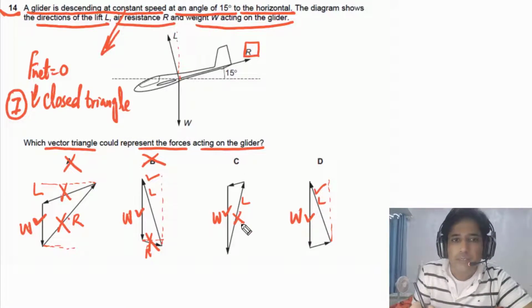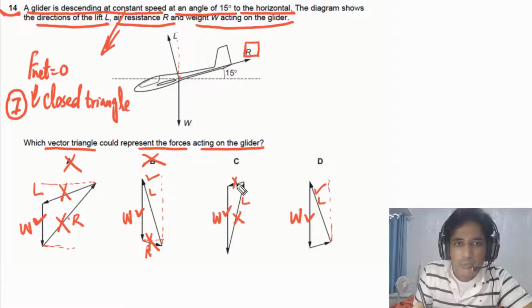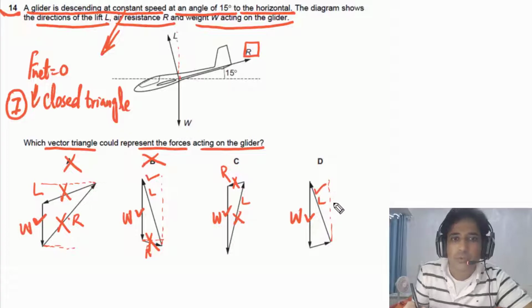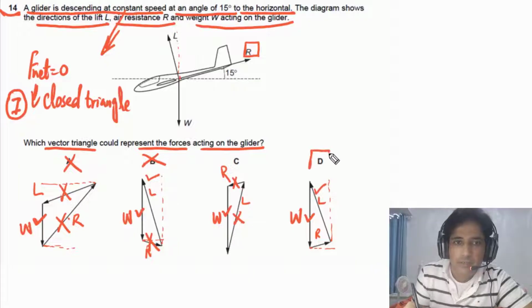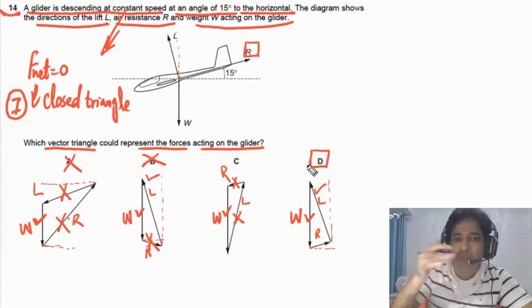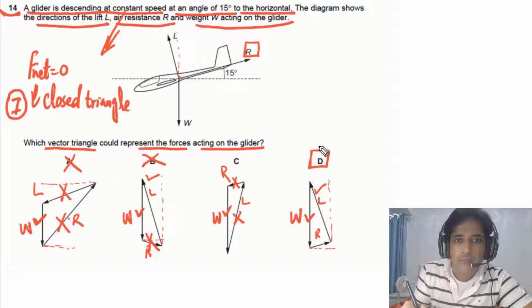If you look at C, C is not possible because the direction of L is wrong. The direction of R is also wrong. So the only option left is D, so D is the right answer. If you look at the direction of R, you can see this is making an angle above horizontal, so this one is the right answer. Like this, you can figure out and find the right answer.